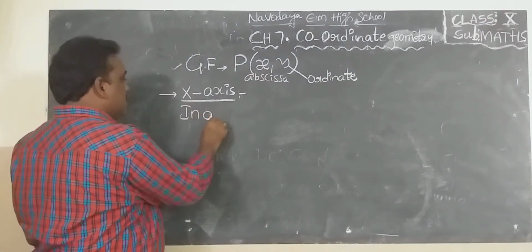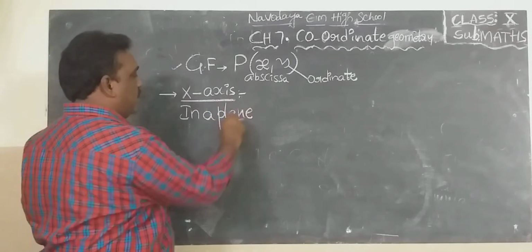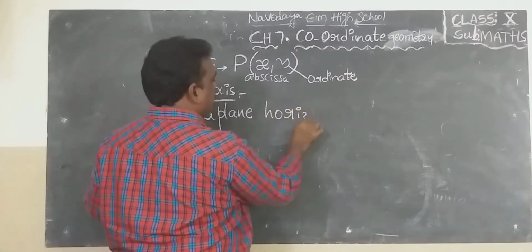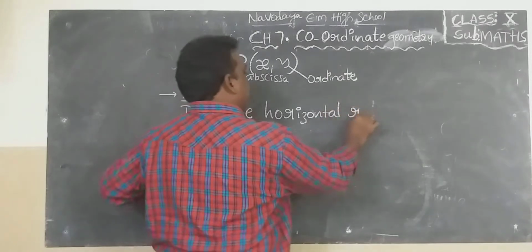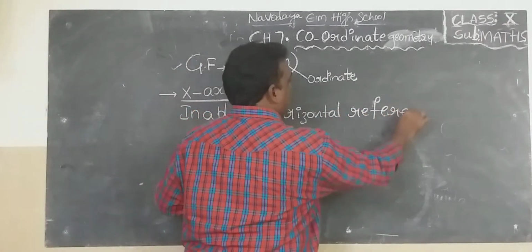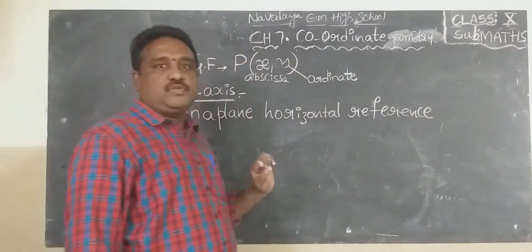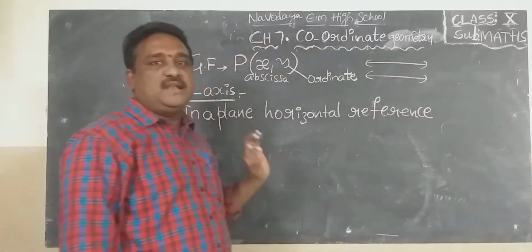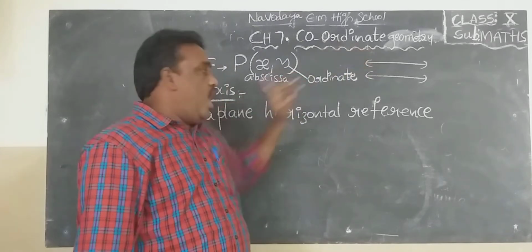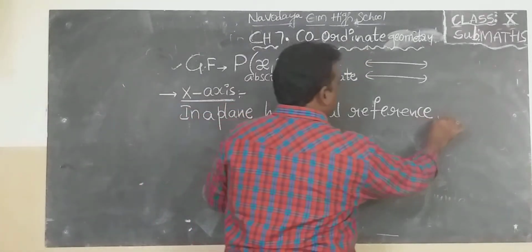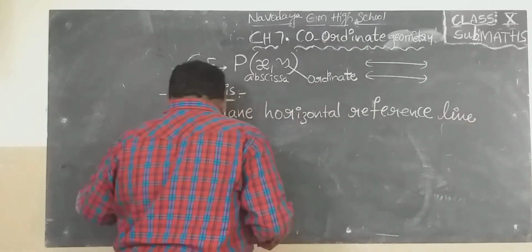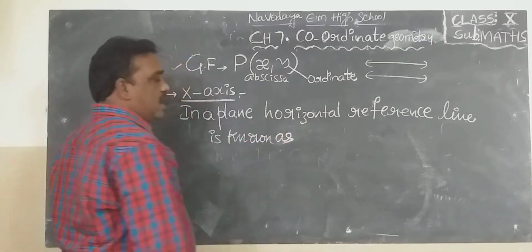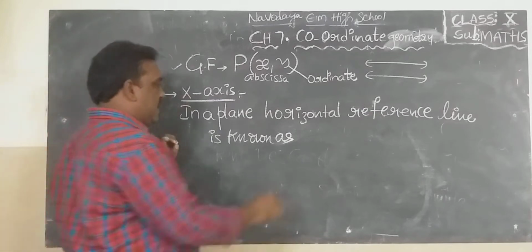In a plane, meaning the coordinate plane which contains points, a horizontal reference line is known as the x-axis. There are actually many horizontal lines like that. Horizontal means like this. A horizontal reference line is known as the x-axis.